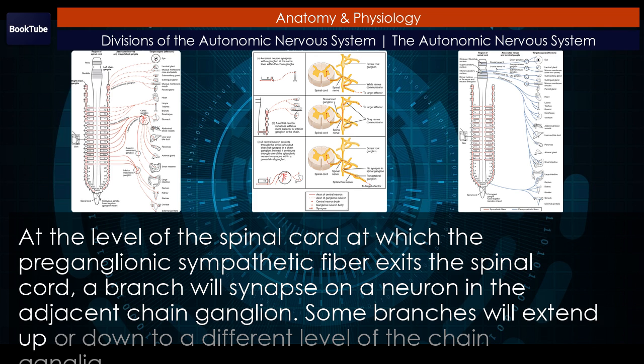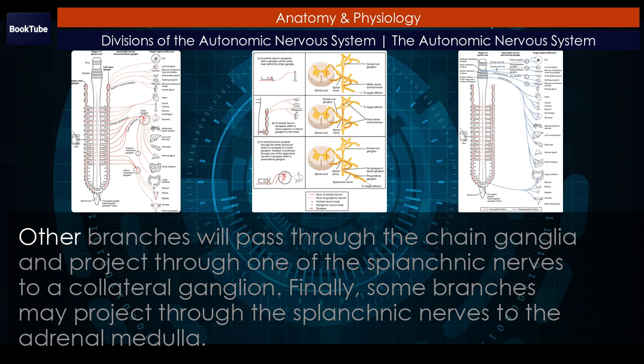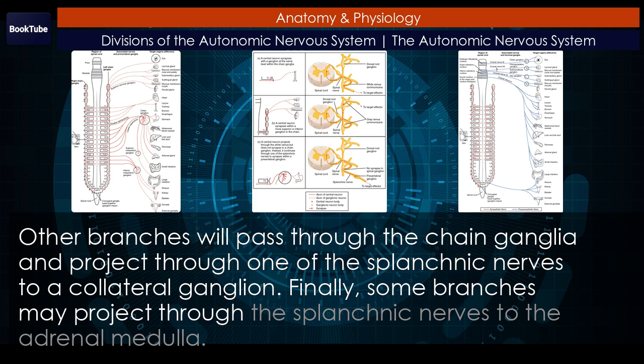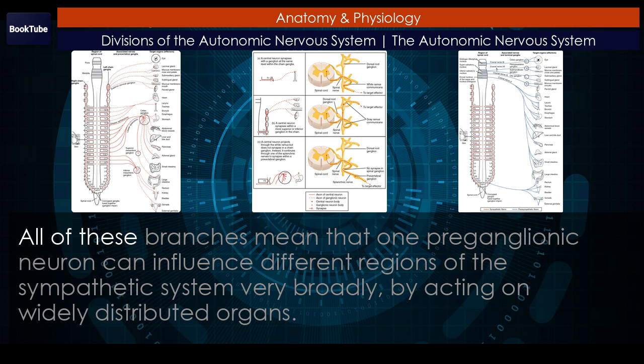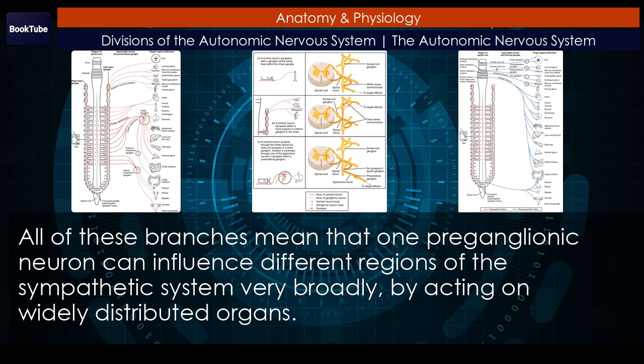Some branches will extend up or down to a different level of the chain ganglia. Other branches will pass through the chain ganglia and project through one of the splanchnic nerves to a collateral ganglion. Finally, some branches may project through the splanchnic nerves to the adrenal medulla. All of these branches mean that one preganglionic neuron can influence different regions of the sympathetic system very broadly, by acting on widely distributed organs.